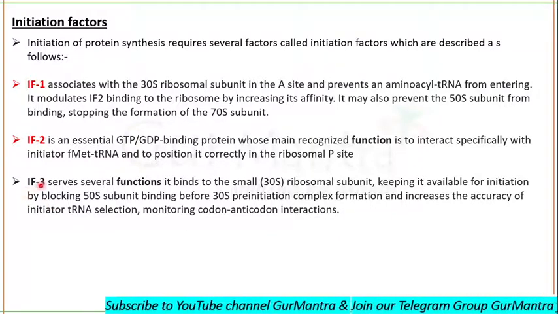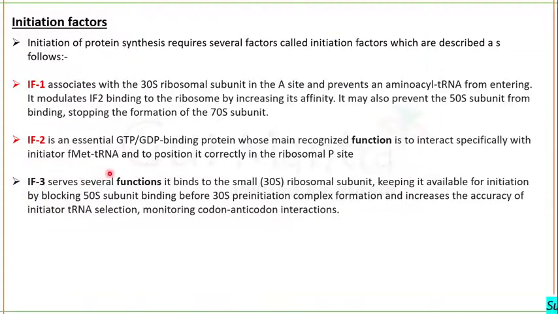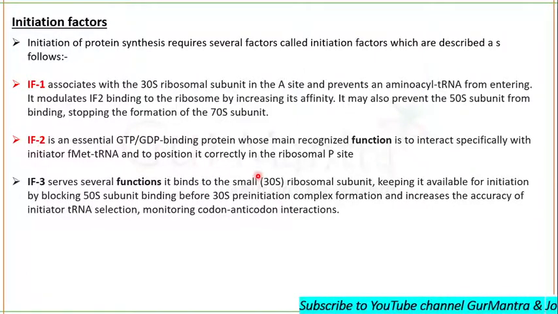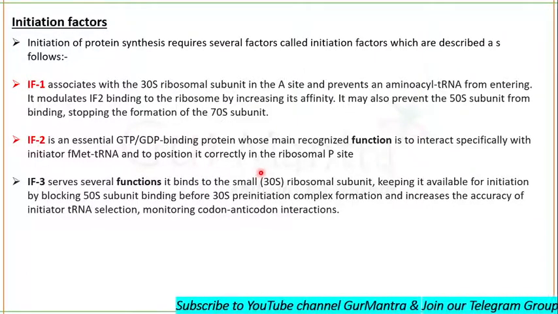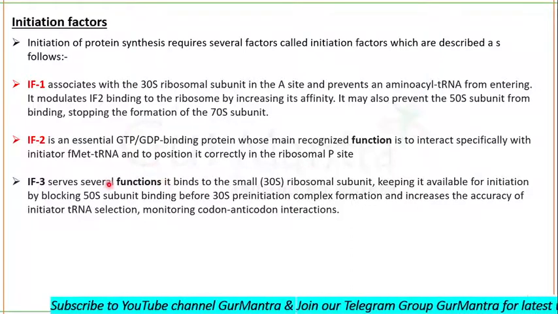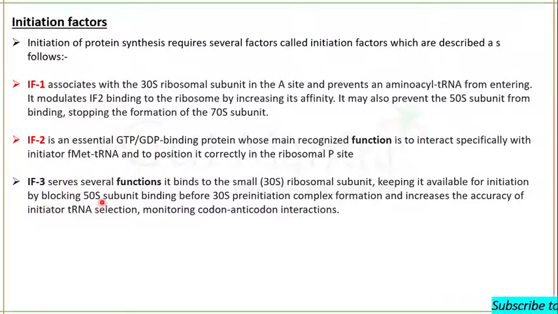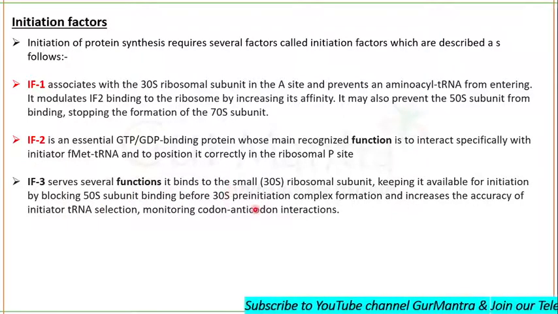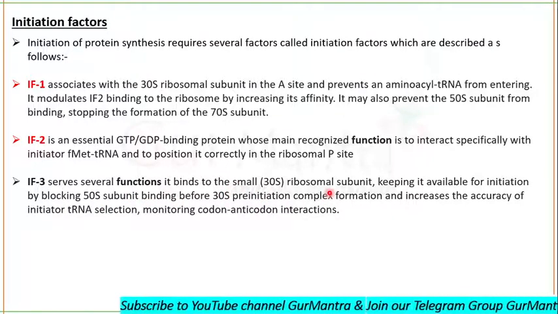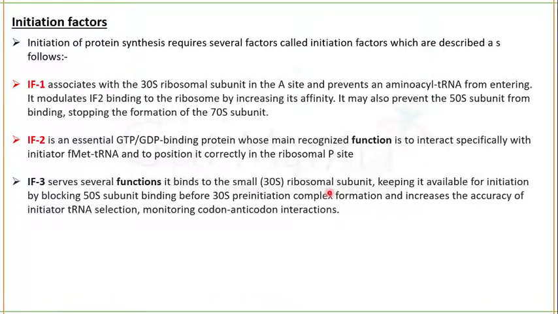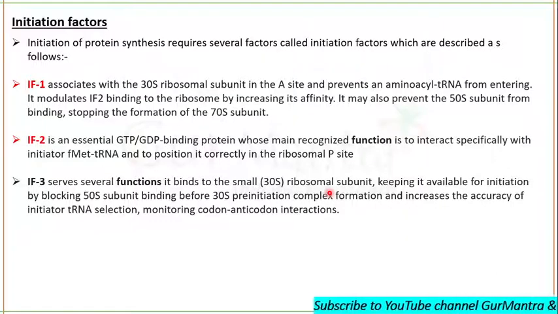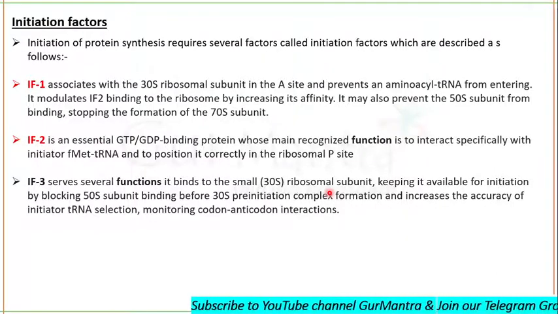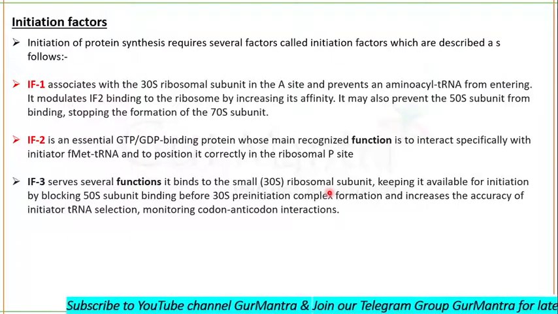So initiation factor 3 will bind to the small subunit and keep it available for initiation, but still it will block the 50S subunit from binding with the 30S subunit before the formation of the 30S pre-initiation complex.